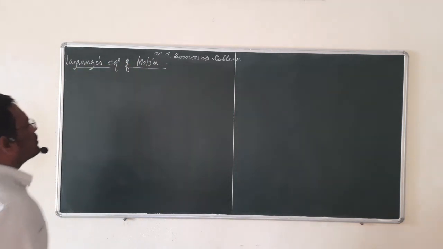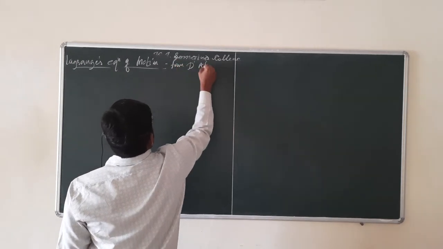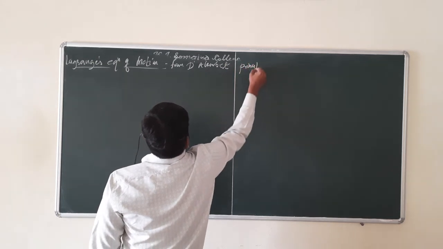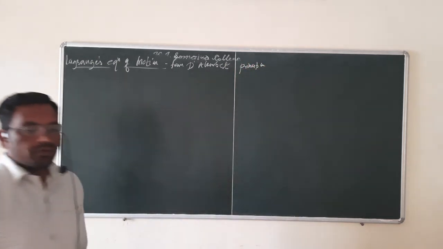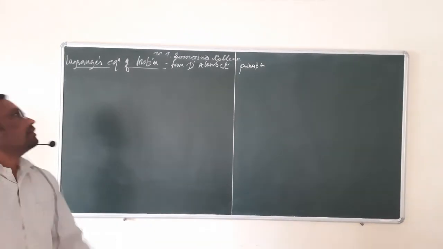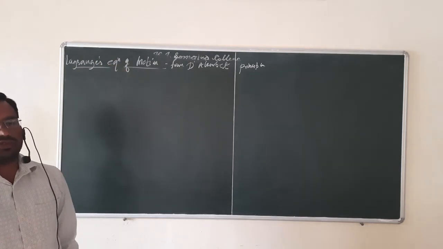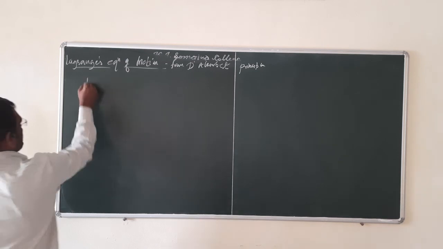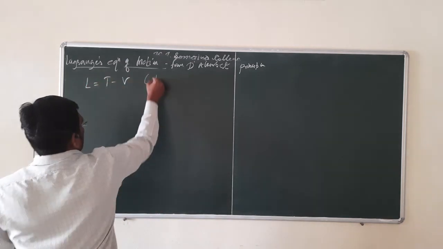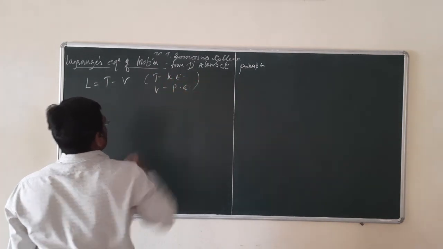So Lagrange's equation of motion from D'Alembert's principle. I am going to write it down directly without taking the derivation. Here the Lagrangian L is defined as T minus V, where T is the kinetic energy of a system and V is the potential energy of a system.